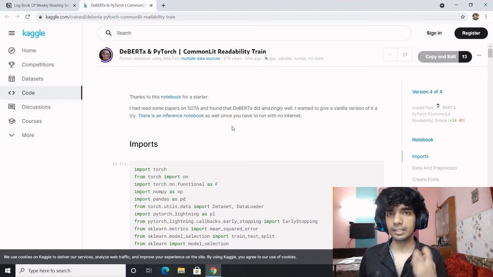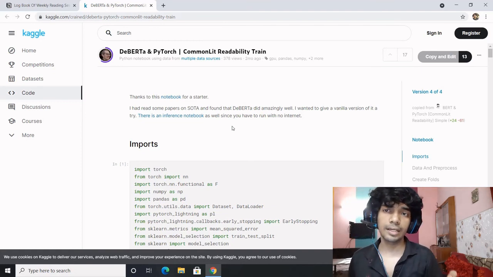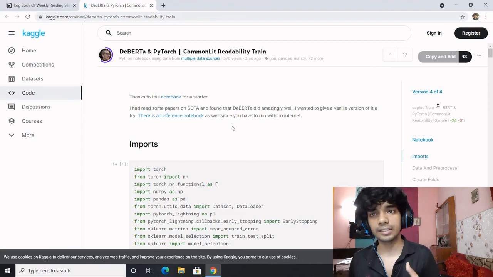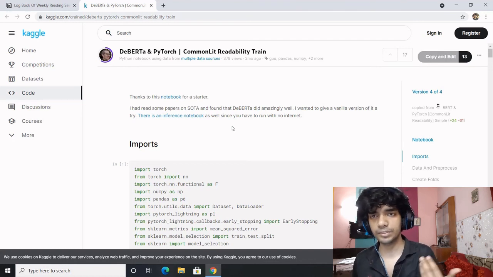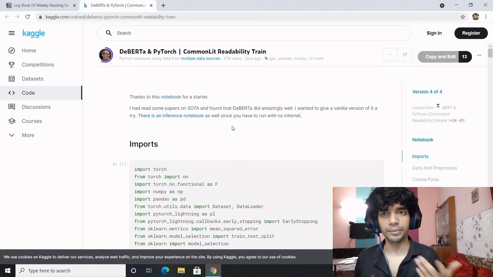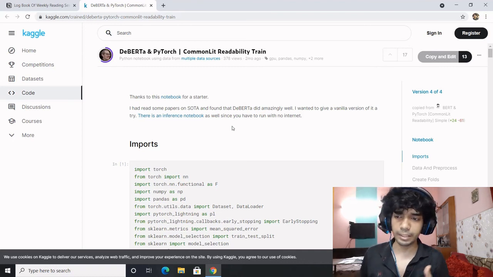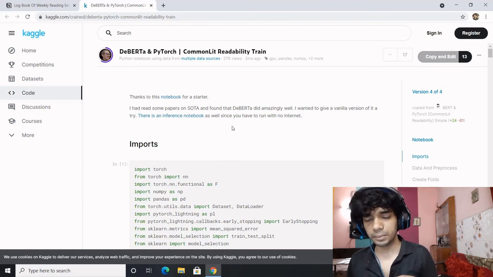So feature engineering is an art, and you're the artist, wherein your logic, your domain knowledge, your understanding, your experience, everything counts and shapes up your feature engineering skills. This cannot be learned, but it can be grown and developed with the passage of time. The more you do, the better you get at it. And lastly, we covered a session with the help of DeBERTa and PyTorch for the CommonLit Readability competition. This was an amazing notebook.